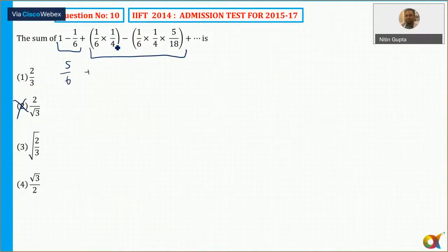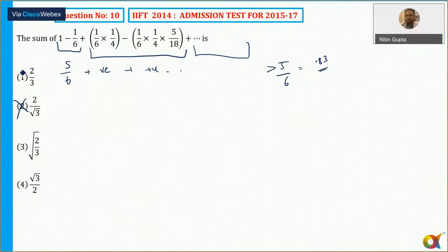Okay, now you can see 1/24 into 1 minus 5/18, so this is positive. So I have added something positive. Then again, next two terms का sum भी कुछ positive ही आएगा, and so on. So my answer has to be greater than 5/6, which means 0.83 से तो greater होना चाहिए. 5/6 is equal to 83.33%, so 0.83 से greater होना चाहिए.